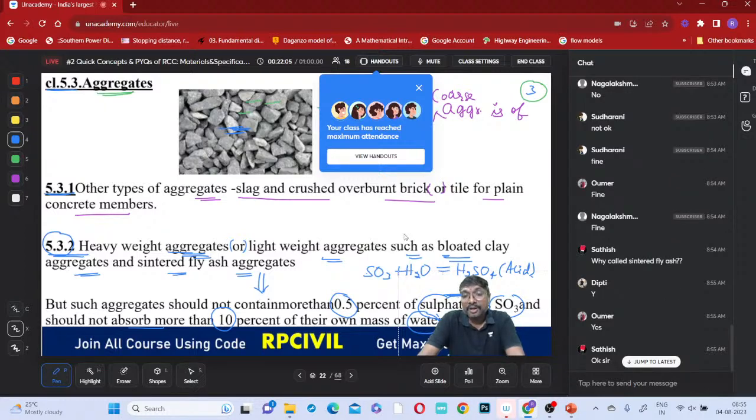So whenever you are applying this process, what is it called? That is a sintered fly ash. Okay, is it clear? Why are you calling it sintered?